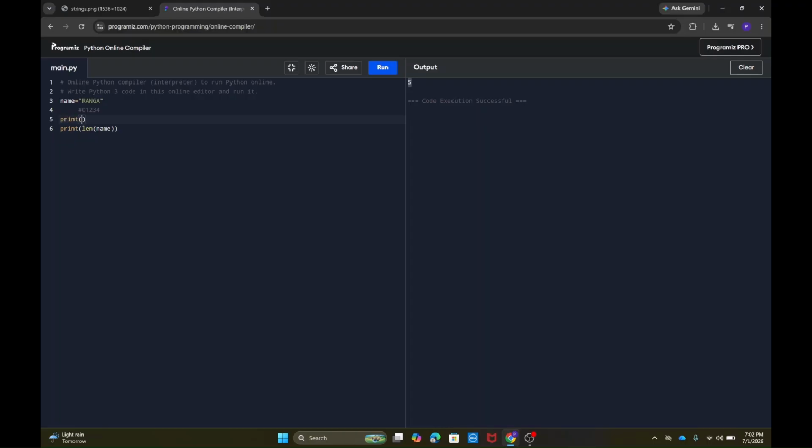So if I use print type, I open the parenthesis. Now I write whatever variable I want to know the type of, and I will write the variable name and I will get the type of the variable, that is string. And in the same way, if I want to know the length of the string, I will use the length function, and in that parenthesis I am going to give the variable to it. So now it will give the length of that particular string. So it prints 5. I hope you got it, what the length function is and what the type function is.